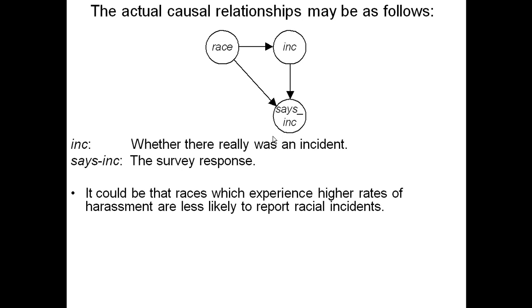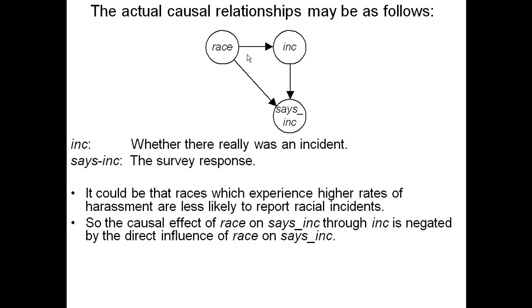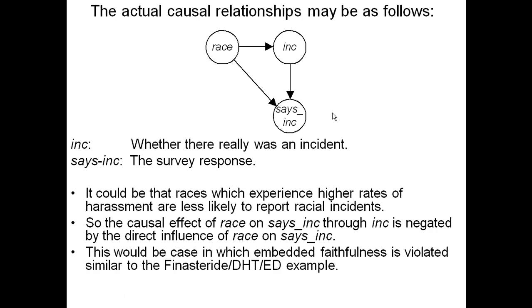This is the one in our data. We don't see this variable. We see this one and this one. And it could be that races which experience higher rates of harassment are less likely to report racial harassment. So the causal effect of race on says-incident through incident is negated by this direct edge. This is a case where the embedded faithfulness assumption is violated, similar to the finasteride example.